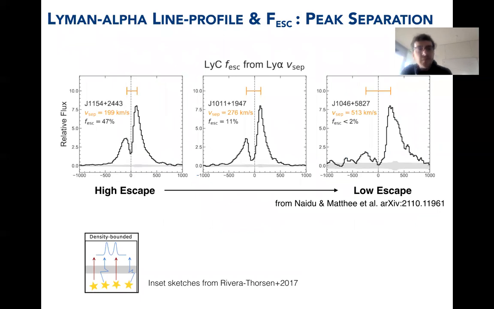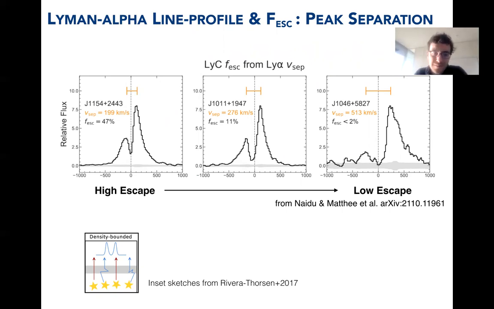So we can directly translate these results to luminosity functions and global averages, which I'll do at the end of this talk. So the line profile of Lyman-alpha correlates with the escape fraction in 2 ways. One is the most well-known, which is the peak separation of these 2 lines, which originate from a radiative transfer effect. The peak separation traces the column density, which is directly associated with the fraction of ionizing photons that can escape. Illustrated here, narrow peak separations mean little scattering, little hydrogen gas, therefore high escape of ionizing photons.